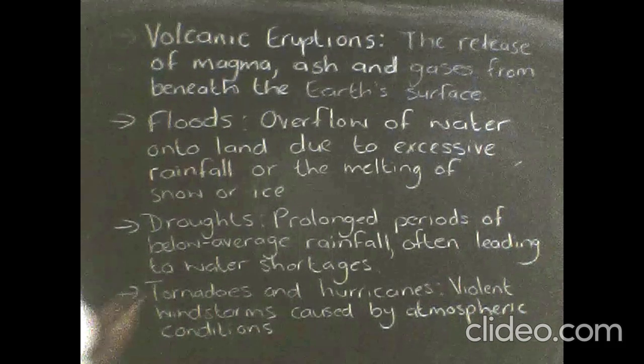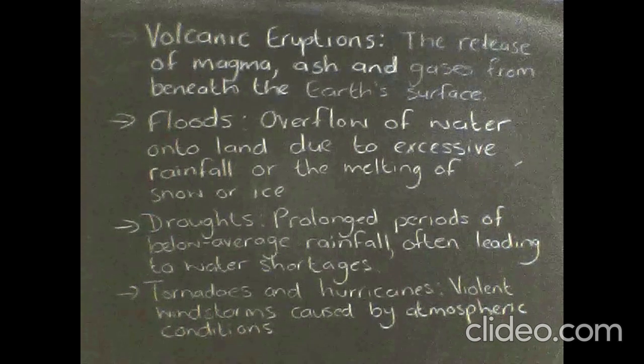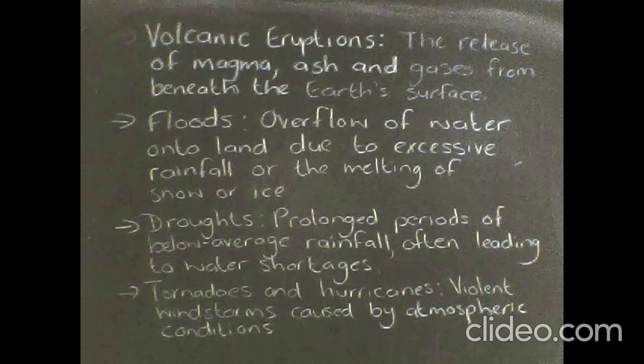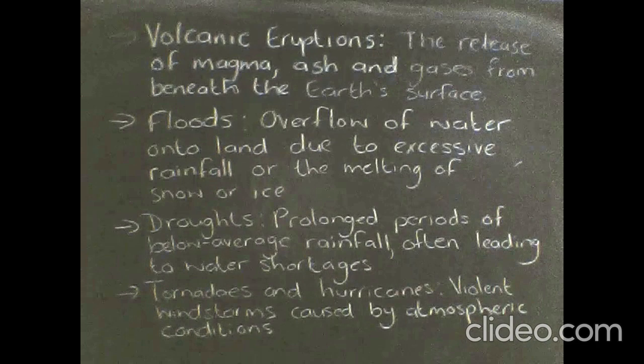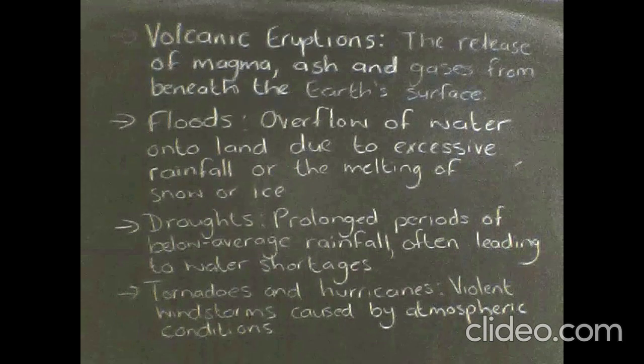Then we have droughts, and these are prolonged periods of below average rainfall, often leading to water shortages. So if you see a warning of drought, you must know that there's actually a water shortage. It's not just because of below average rainfall, but it's leading to the water shortages.